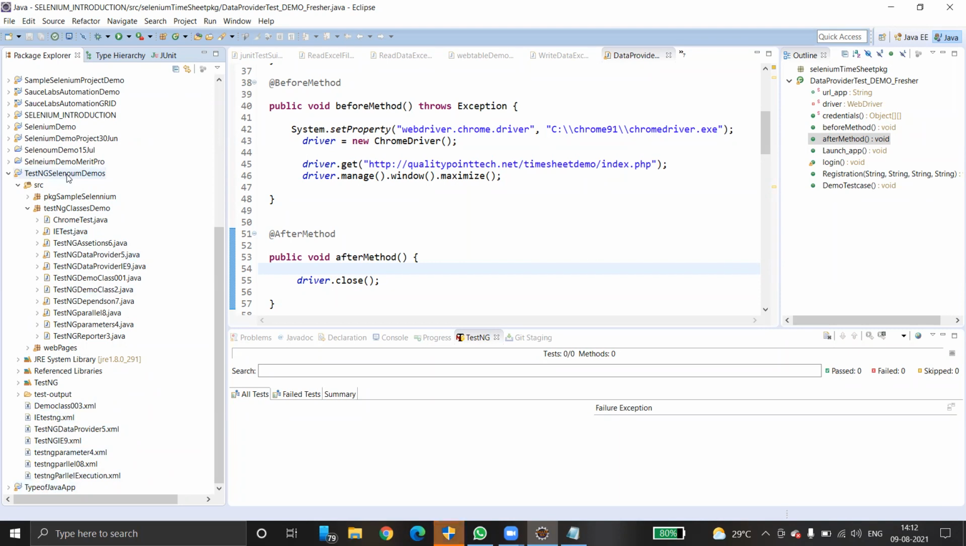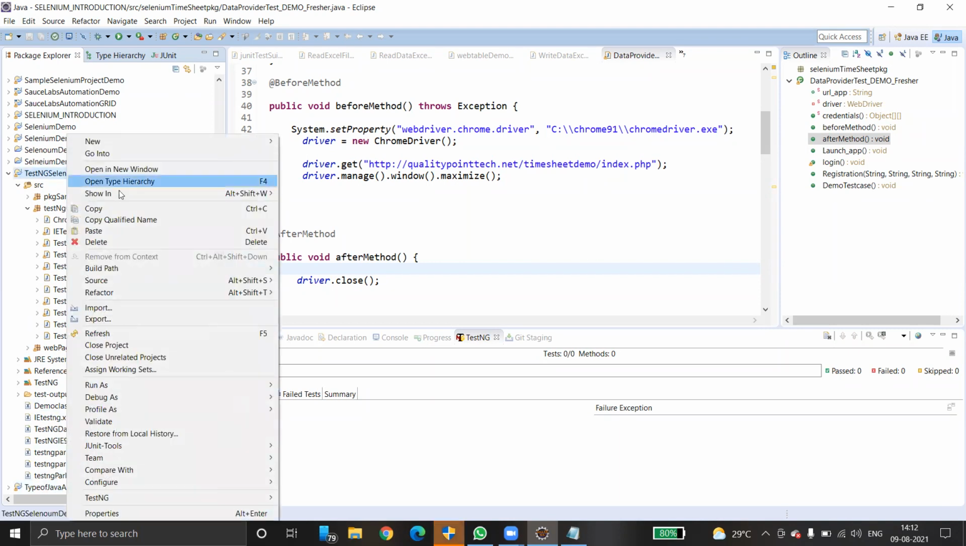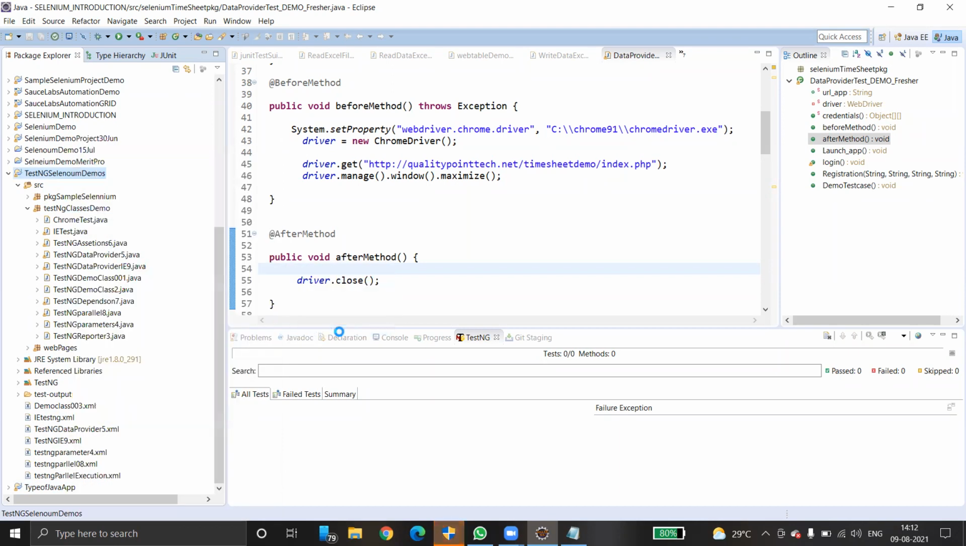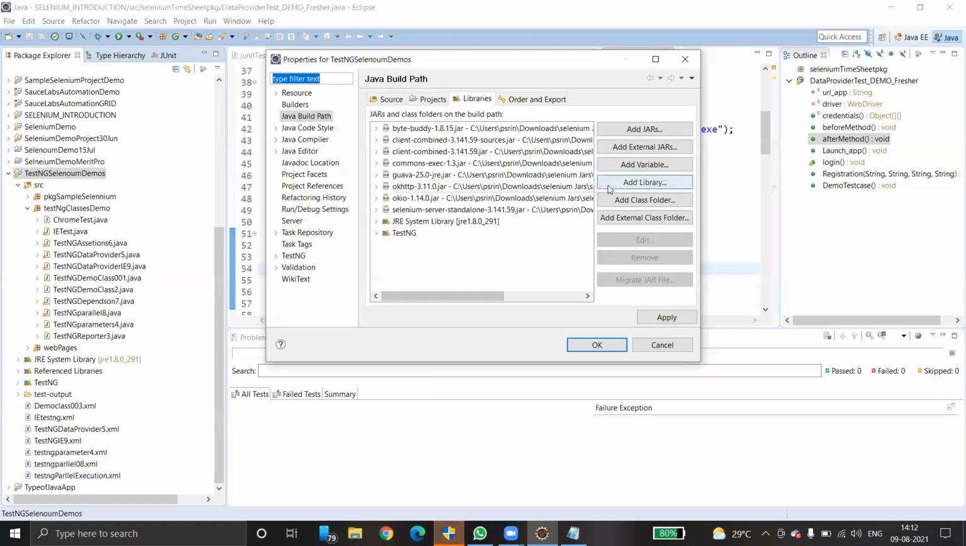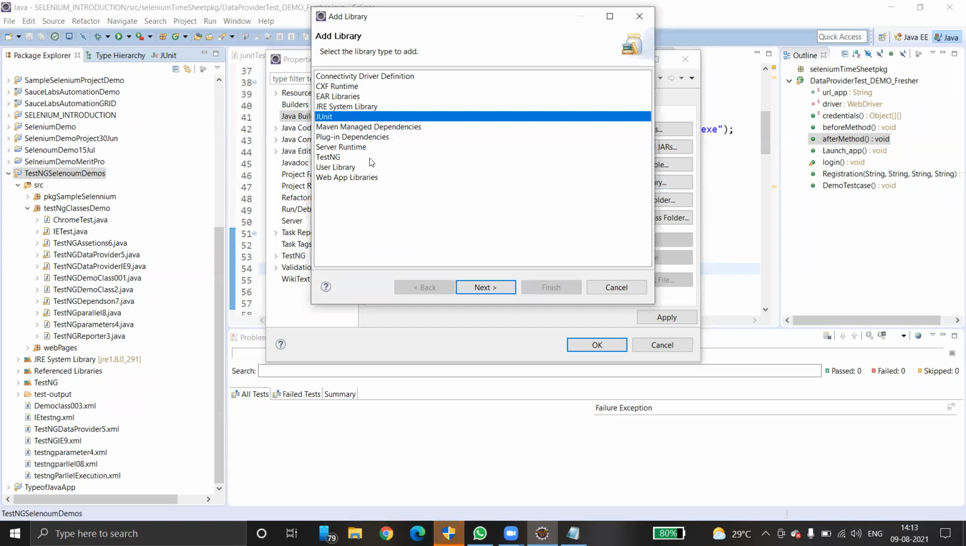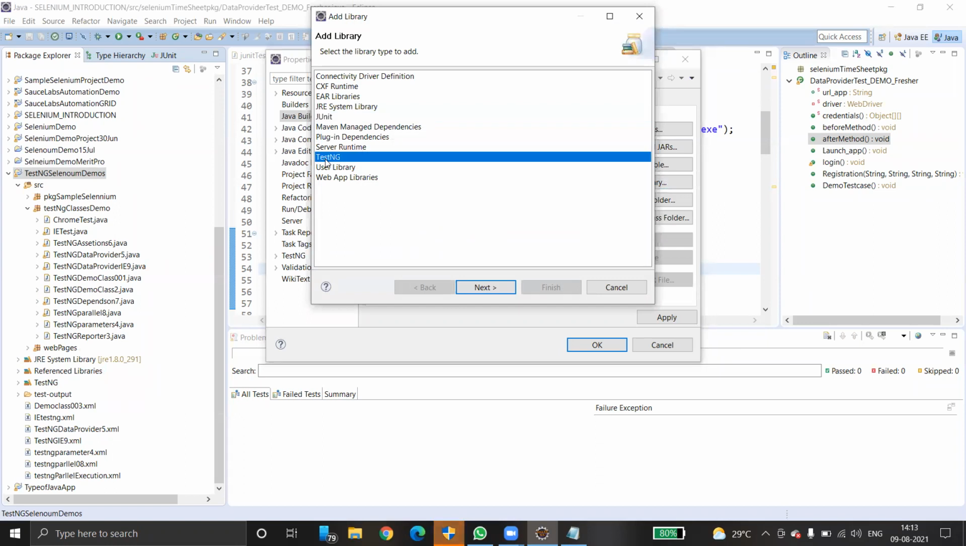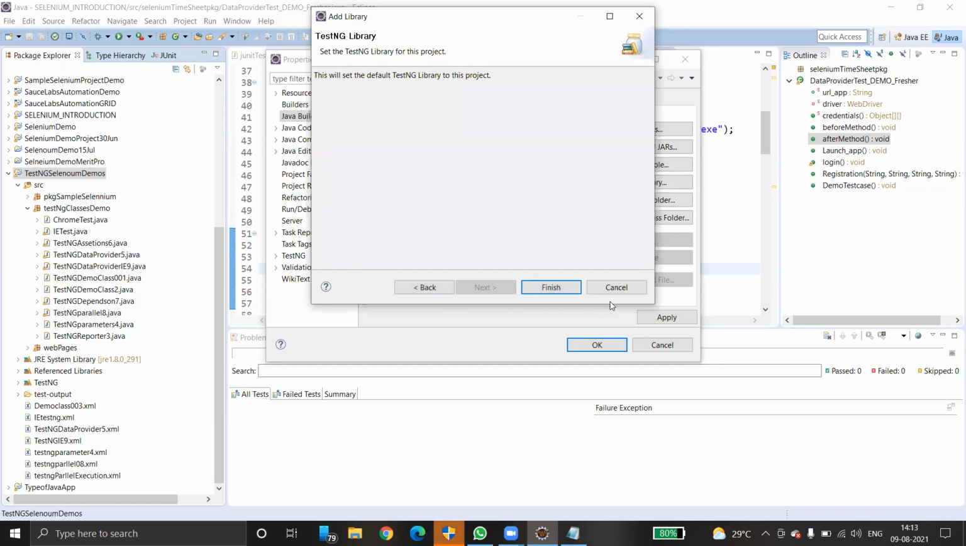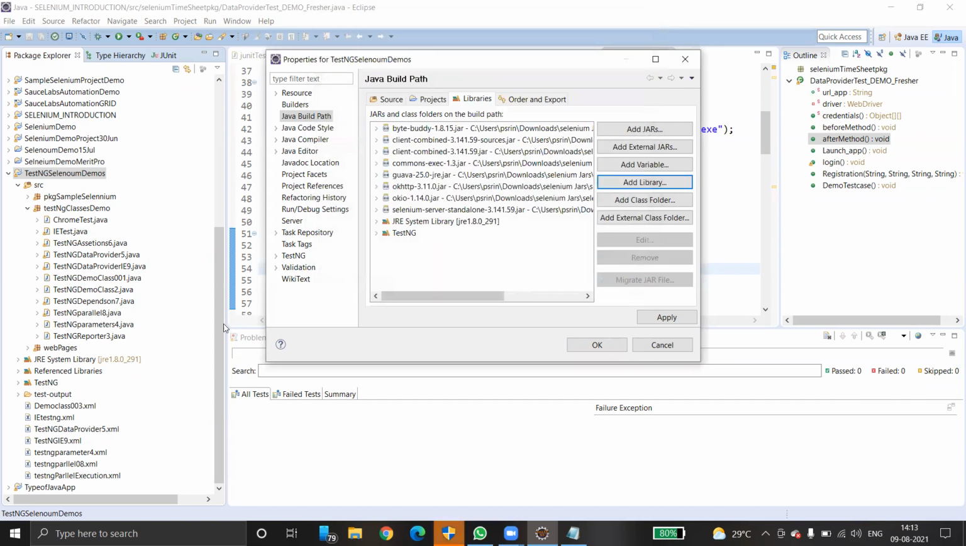After that, right click on your project, go to build path, and go to add libraries. Or you can also go to configure build path, where you can see one option called add library. Click add library. By default, TestNG will be there. Select the TestNG library and click next. Just click finish, and the TestNG library gets added to your build path automatically.